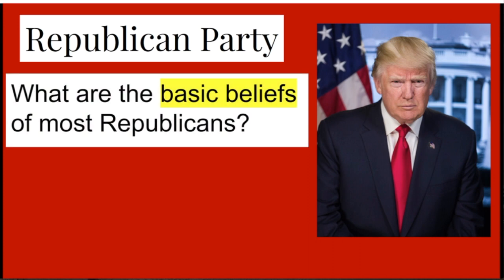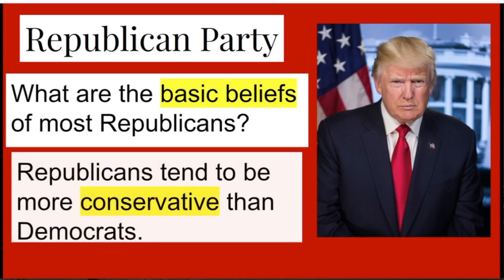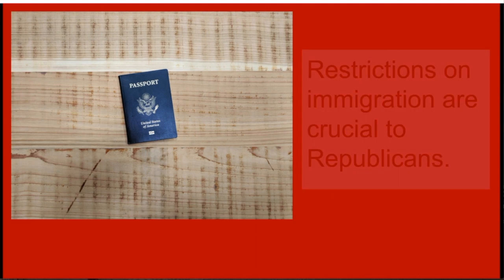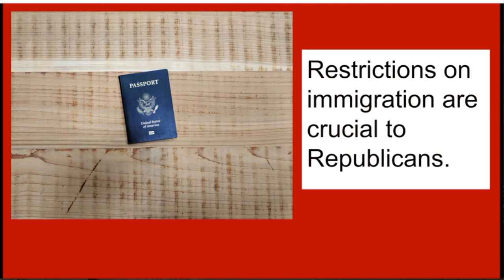Okay, now let's look at the Republican Party. So this is President Donald Trump. What are the basic beliefs of most Republicans? Republicans tend to be more conservative than Democrats. One of the big issues for Republicans is the issue of immigration.